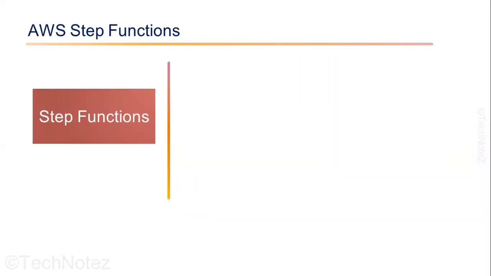Last but not least, let's talk about AWS Step Functions. AWS Step Functions is a serverless workflow service that enables you to coordinate the components of your application into a series of steps, or a state machine. You can use Step Functions to automate multi-step workflows such as data processing pipelines, order processing, and application orchestration. AWS Step Functions is a powerful tool for building scalable and reliable applications, and it can help you to streamline your workflow and reduce the complexity of your application.